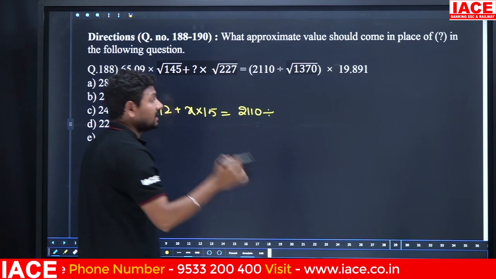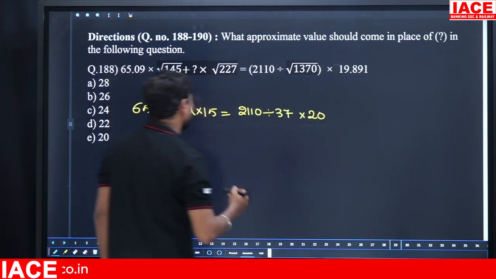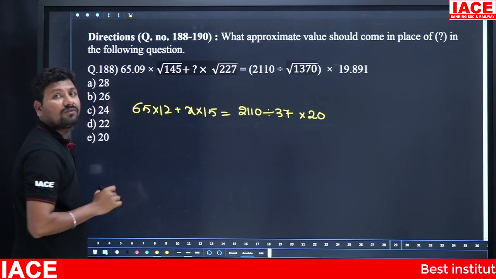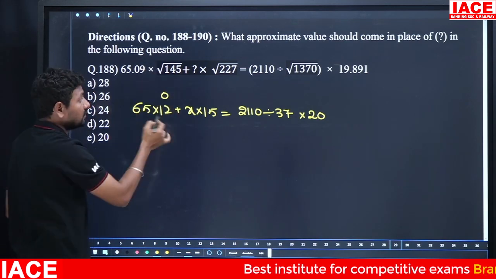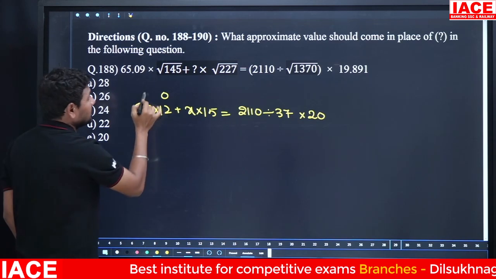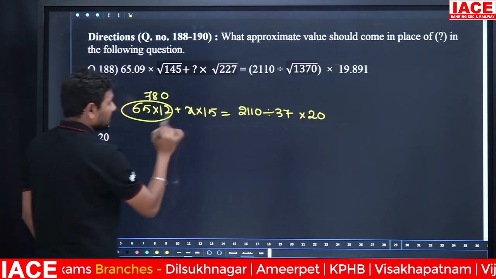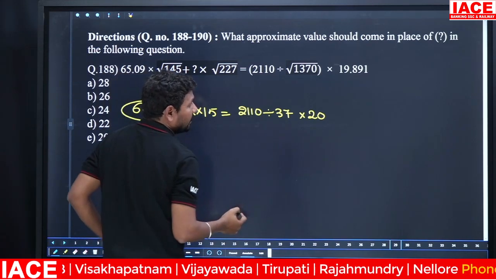Root of 1369 value is 37 into 20. Okay. Then 65 into 12. 12 5s is 60, carry forward 6, 12 6s is 72, 72 plus 6 is 78, so 780. Then 780 plus 15x, and 2110 divided by 37.